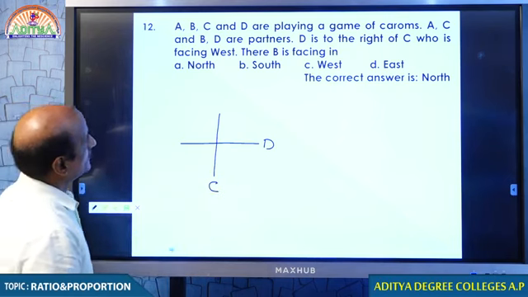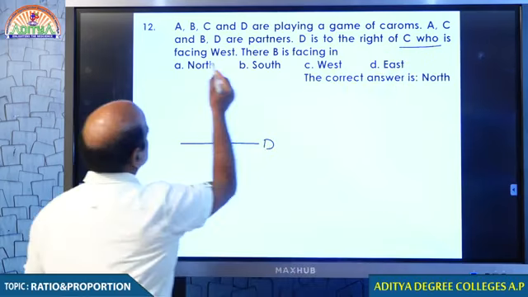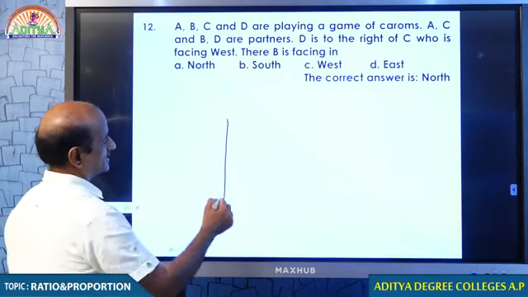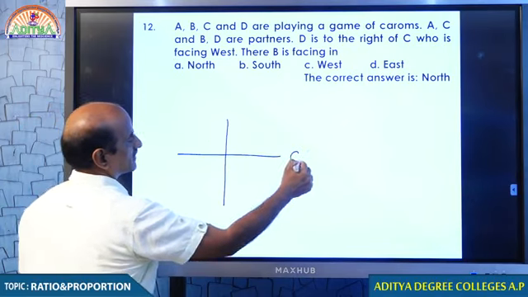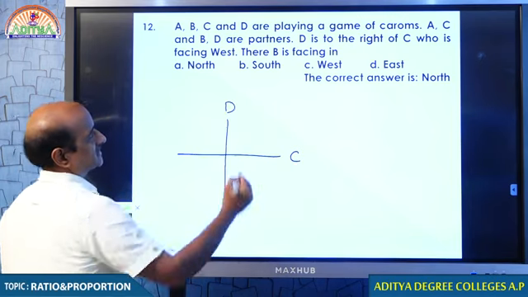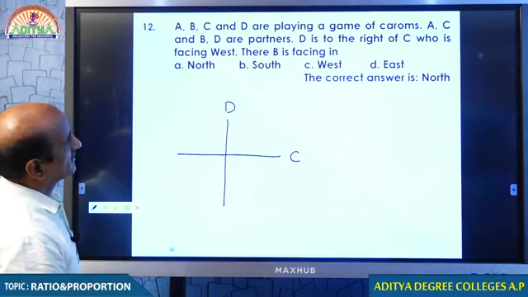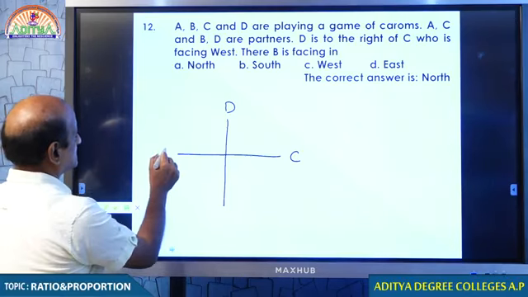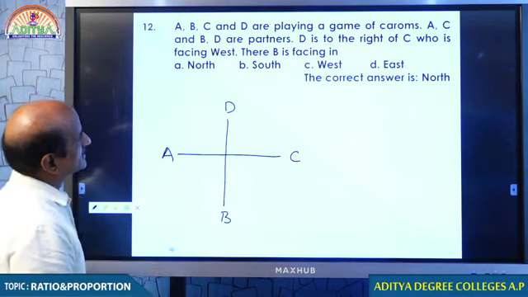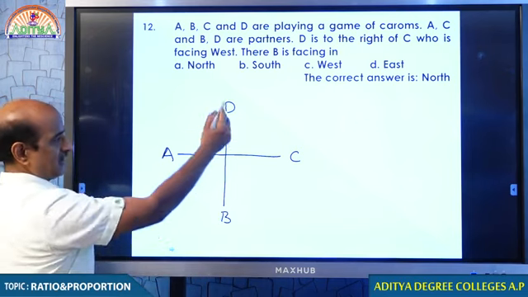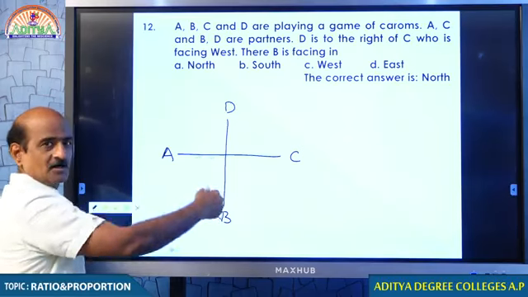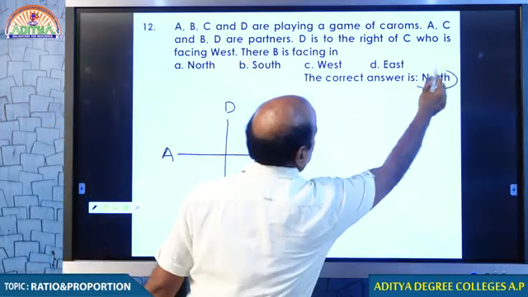But actually C is facing west. If that is the case, we should not take it like this. C must be taken here because he is facing west, and D is over here because right of C there is D. So who are the partners? A and C are partners, and B, D are partners. Then where is B facing? He is in the south, but he is facing north. Therefore, your answer is north.